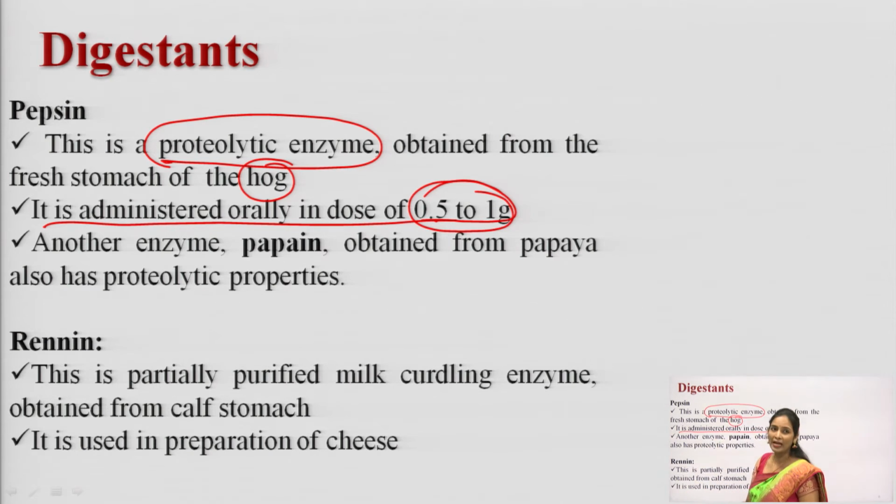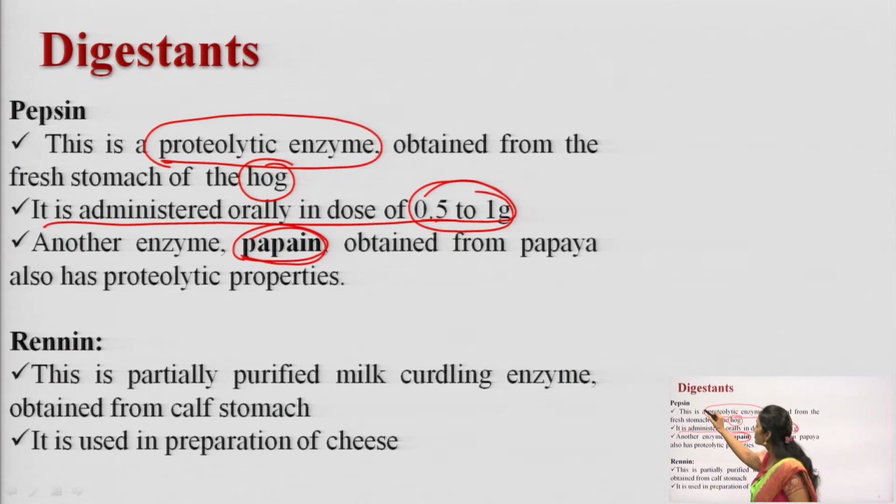Another enzyme is papain, which is present in papaya. It is also used as a proteolytic enzyme, and it will improve digestion.